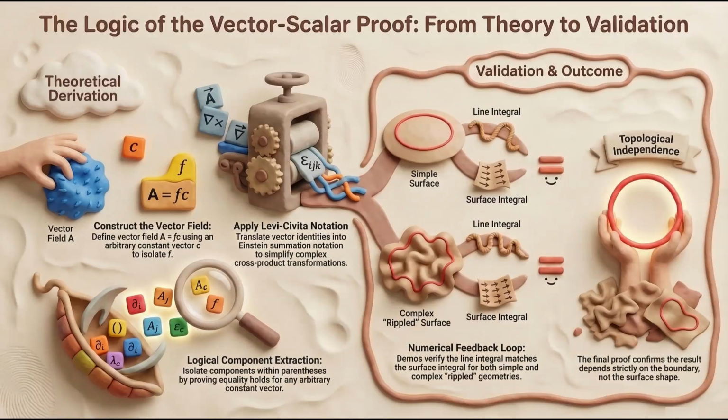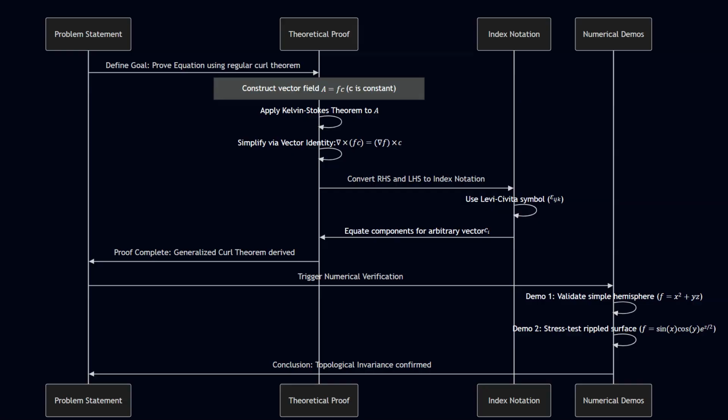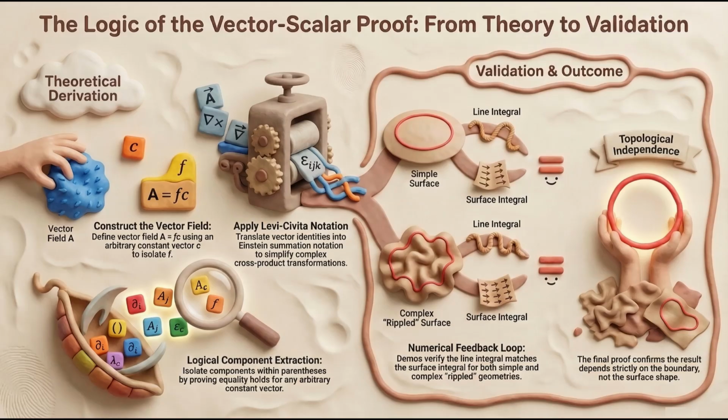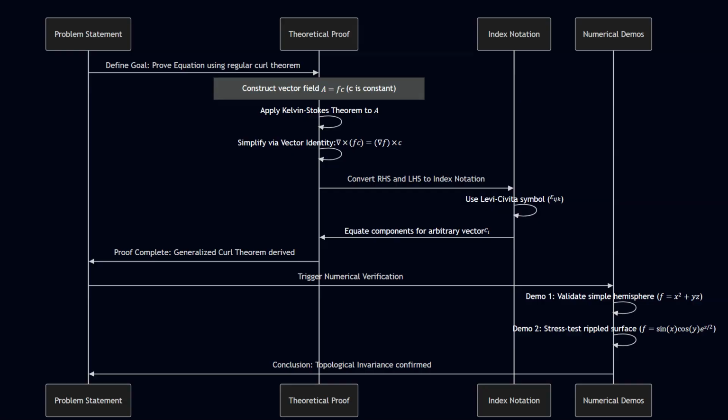Deriving topological independence in vector calculus identities. This proof begins by establishing a target identity that connects standard vector calculus to index notation. To facilitate the derivation, a vector field is constructed using an arbitrary constant vector, which allows for the application of